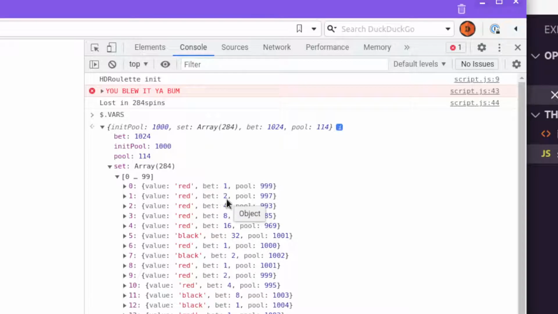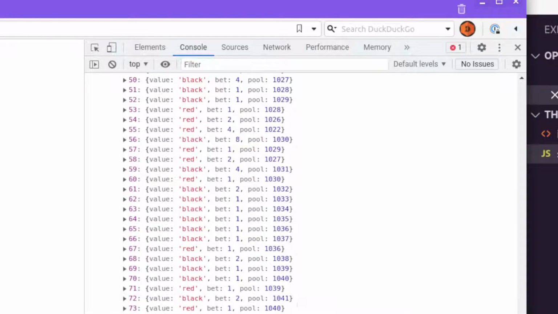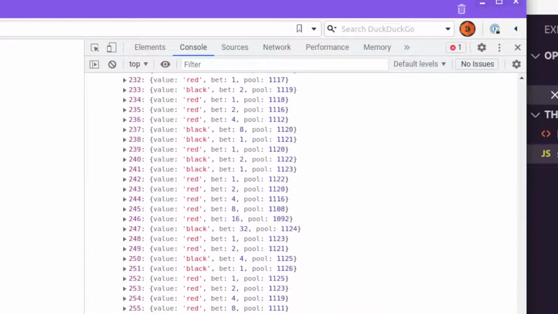So on our next spin we had to double the bet, but we lost that as well. We just basically keep doubling until finally on our fifth spin, or I guess technically our sixth spin, we had to bet $32. We won it, and we recovered our losses and made that $1 profit. And as you can see, it goes all the way down here, and we can go to the last one. You can see here just red, lots of losses in a row. And you can see our last one, we bet $512 in an attempt to cover our losses, but unfortunately it came up red and we lost everything because we're filthy people.